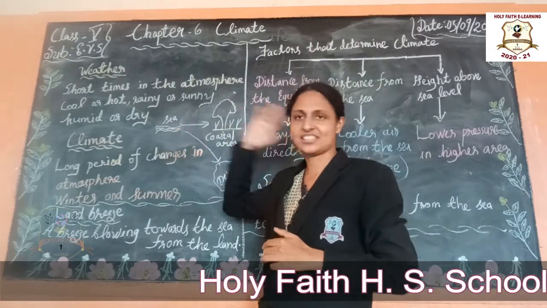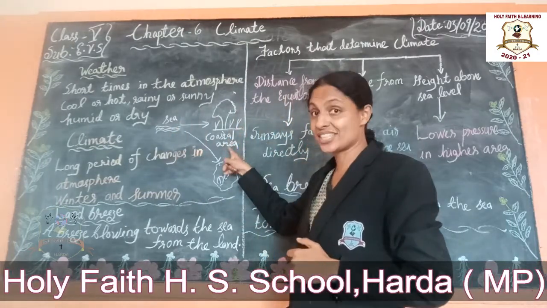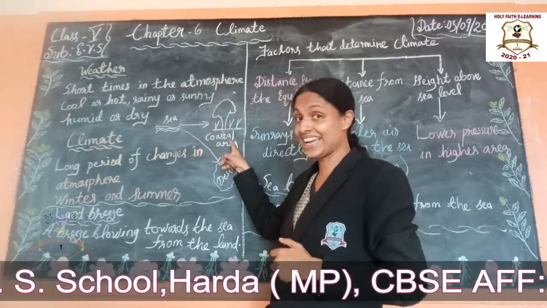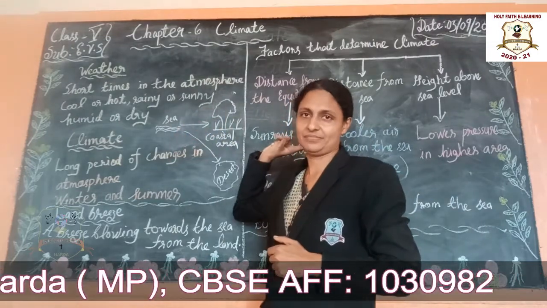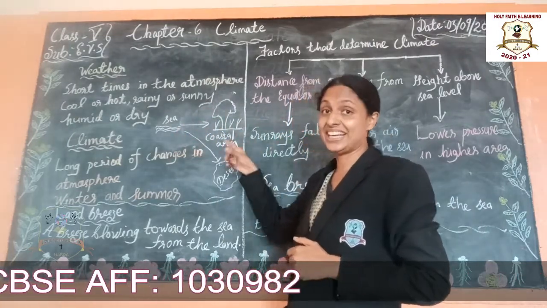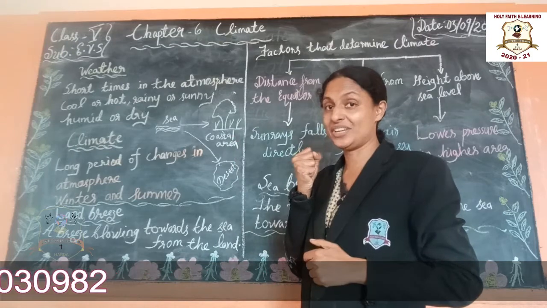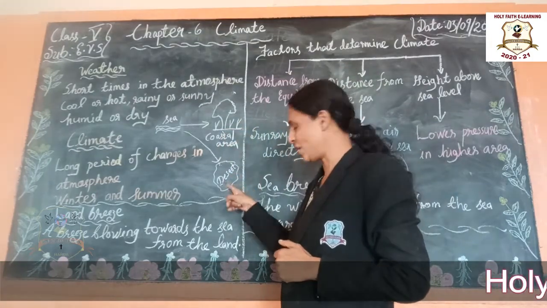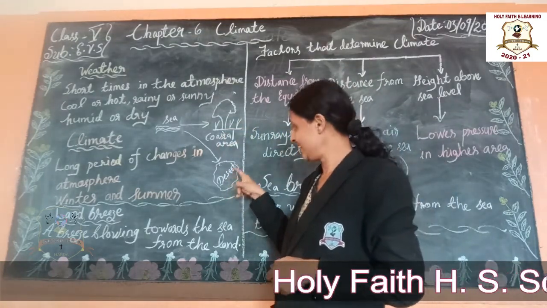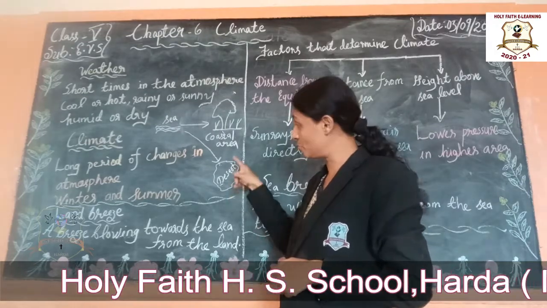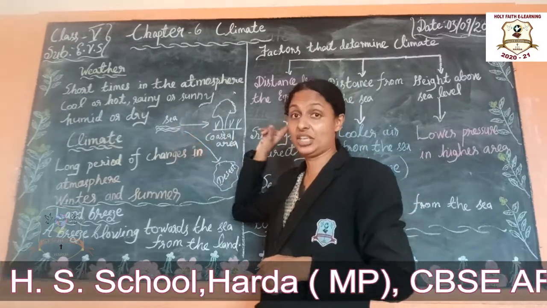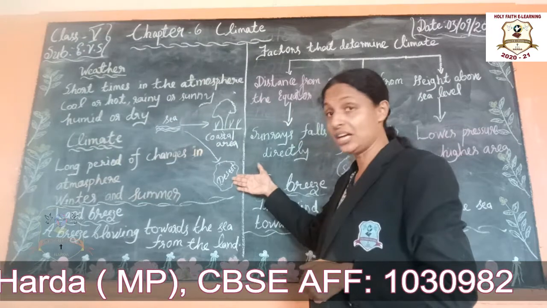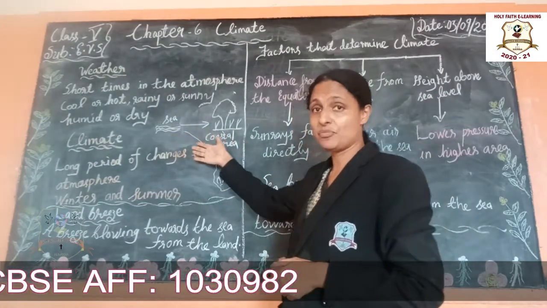Just imagine it is the sea. See, this coastal area is nearer to the sea, so this coastal area gets sweet wind and cool air. But what about the desert? See, this desert has more distance from the sea. It is far away from the sea.